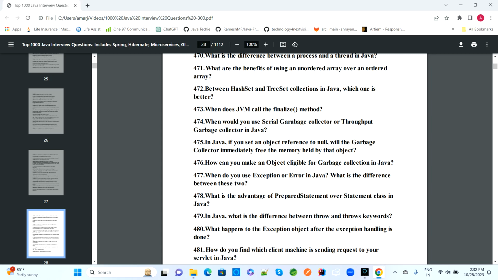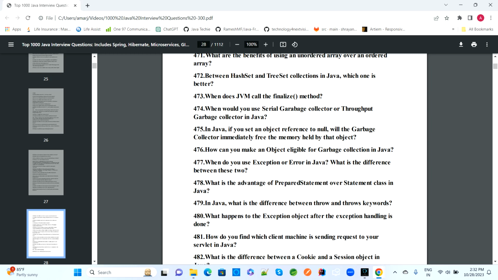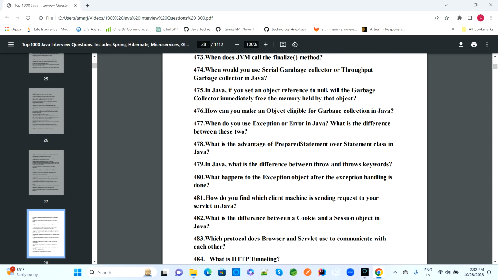Which one is better? When does the JVM call the finalize method? When will you use the serial garbage collector or the throughput garbage collector in Java? In Java, if you set an object reference to null, will the garbage collector immediately free the memory held by the object? How can you make an object eligible for garbage collection?